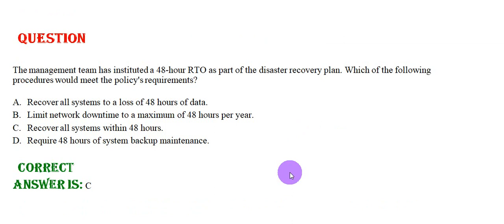The management team has instituted a 48-hour RTO as part of the disaster recovery plan. Which of the following procedures would meet the policy's requirement? Option A, recover all systems to a loss of 48 hours of data. Option B, limit network downtime to the maximum of 48 hours per year. Option C, recover all systems within 48 hours. And option D, require 48 hours of system backup maintenance. The correct answer is option C.